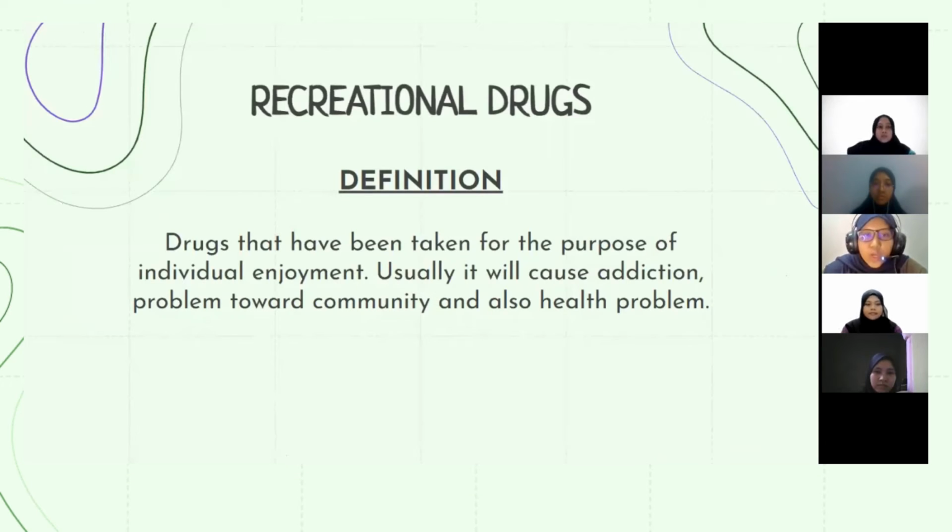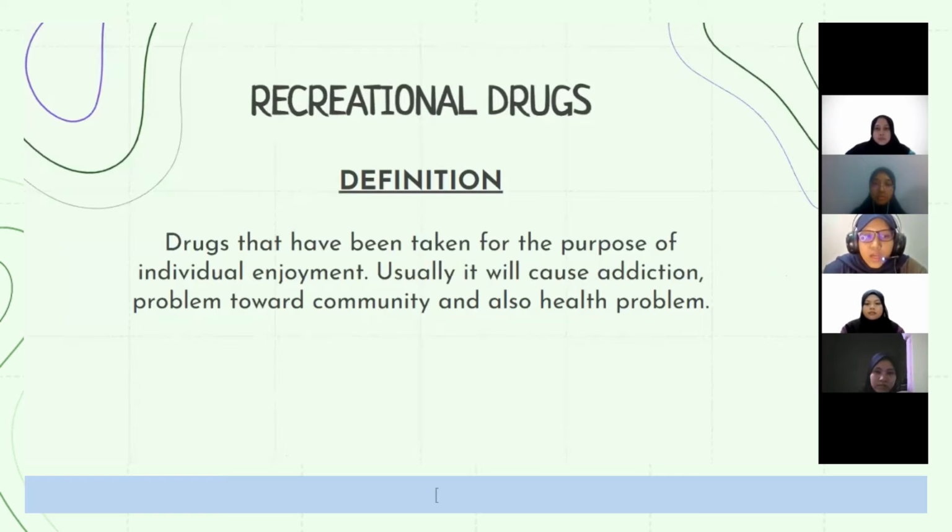So firstly, what is a recreational drug? A recreational drug is a drug that is taken by an individual for the purpose of enjoyment, and it usually causes bad effects as they take it without limitation or overdose, causing addiction problems toward the community, and also health problems.